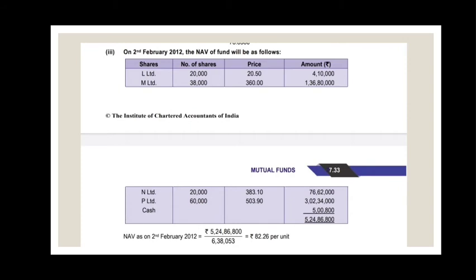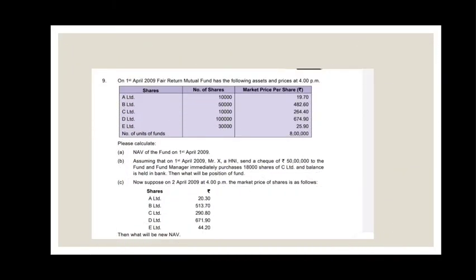When we want per unit, we have to divide by the number of units. Here the number of units is equal to 6,38,053. So we get the NAV per unit as 82.26. Now let us see another example, same like this.